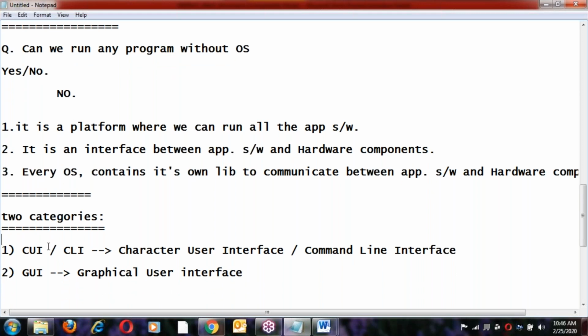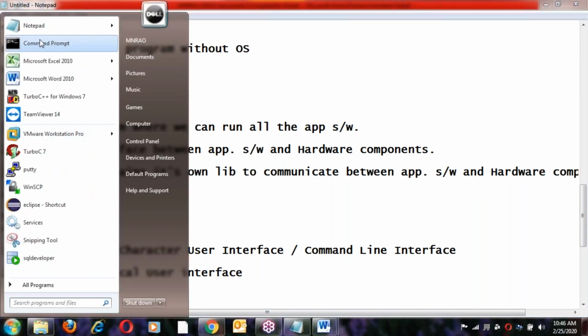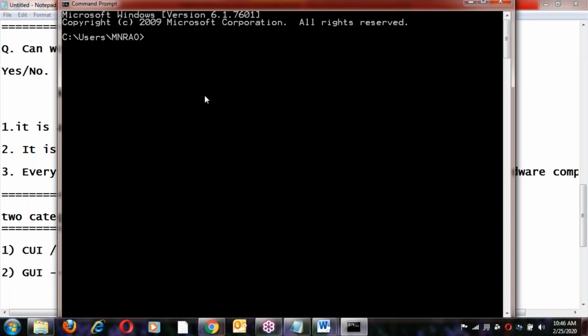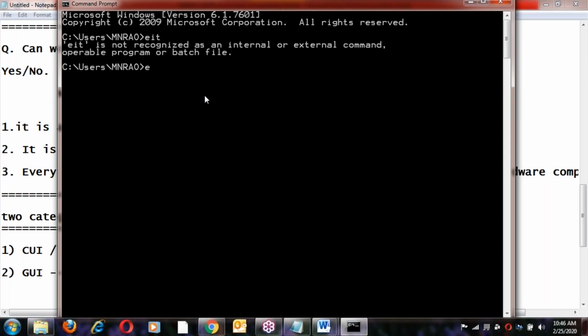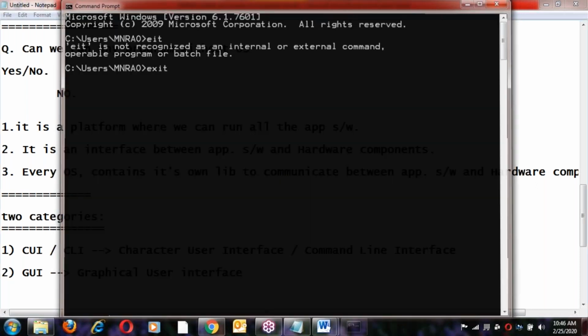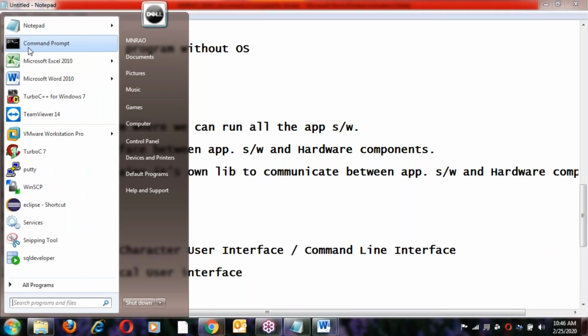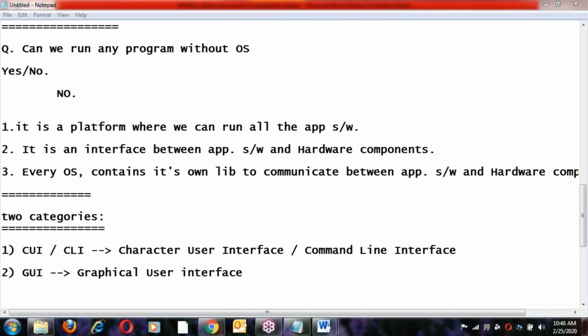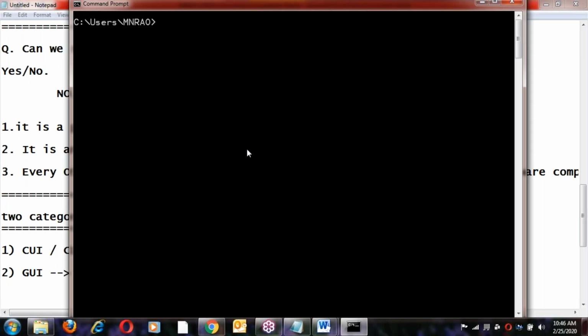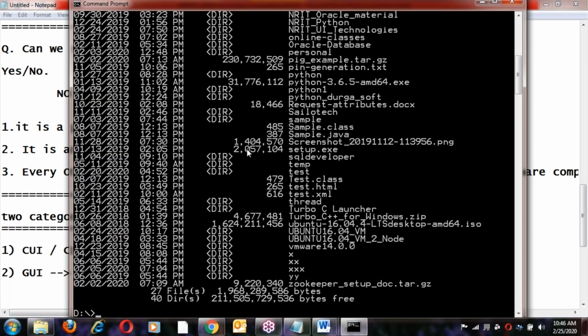This is a character interface, right? See, Windows command prompt. Here, start button, command prompt. Yes, it's a character interface. CLS clears the screen here. D drive will take us to the D drive here. DIR gives some output like this.